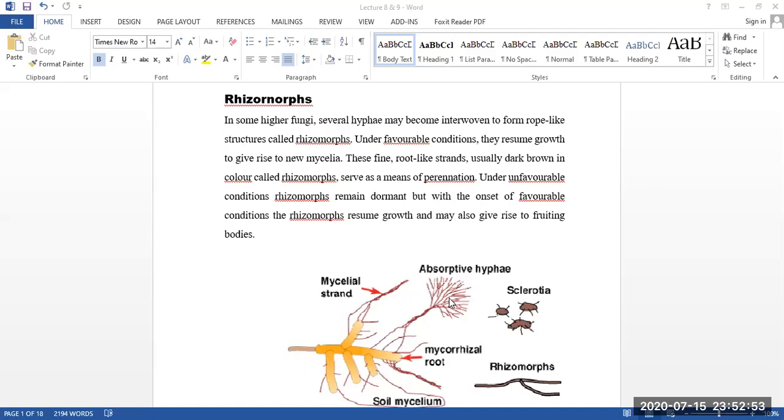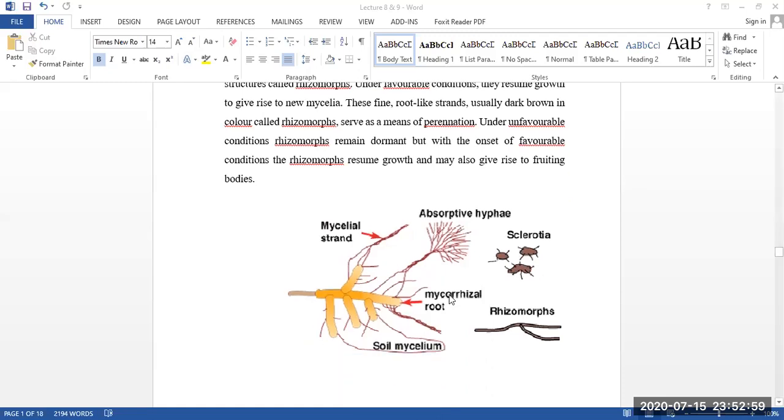After getting favorable conditions, these resume growth and further give fruiting bodies. From there one kind of fruiting body can grow, and again from these absorptive hyphae, new mycelium or new hyphae can grow, or new fruiting bodies can grow. So it's called the rhizomes.